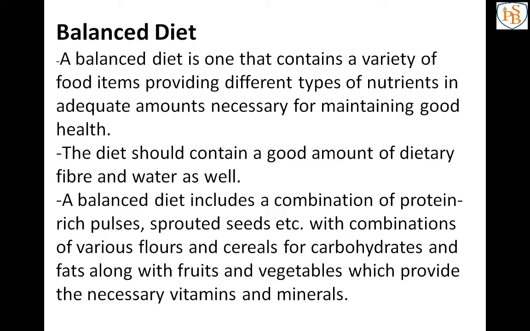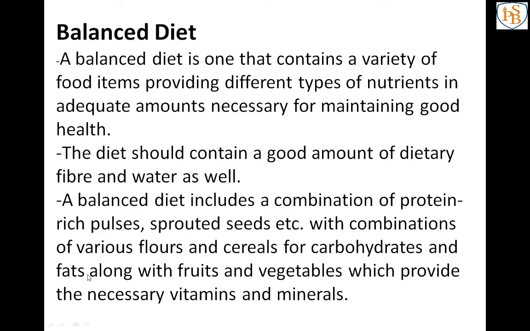Now I have said that you have to eat food that has different kinds of nutrients like proteins, vitamins, minerals, carbohydrates and fats. But you should get those nutrients in proper, adequate amounts. When you are eating that type of food, that is known as a balanced diet.